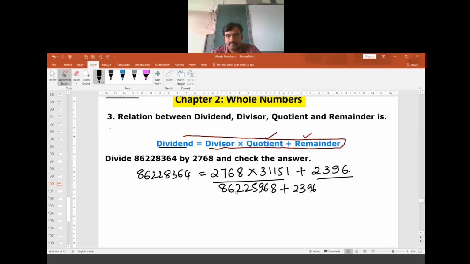When we do addition of this, we obviously get this. This method will be same for any division. We need to get the left hand part equal to the right hand side part.